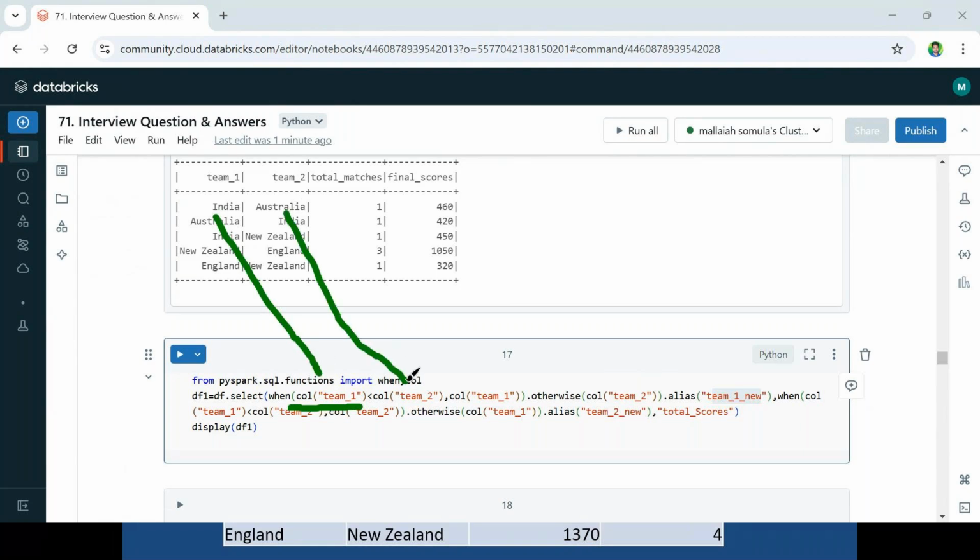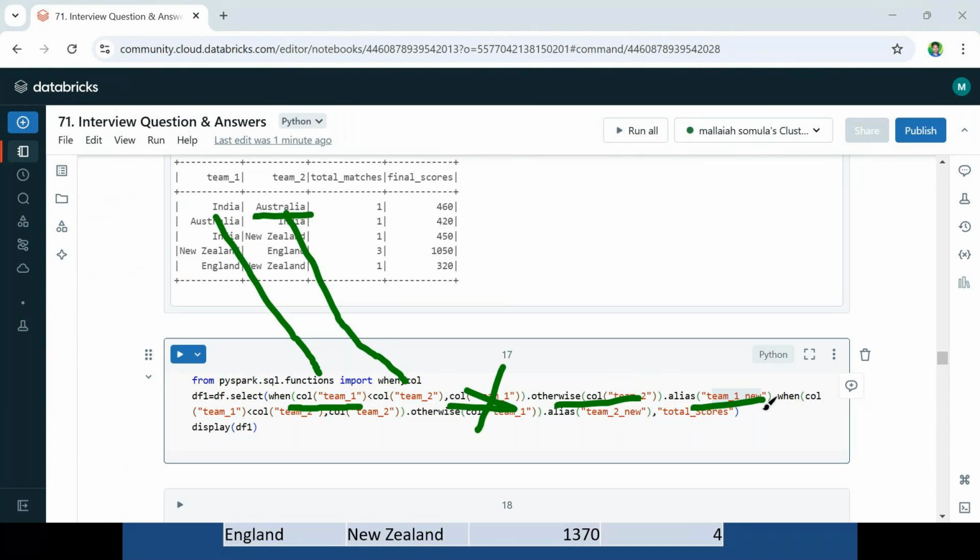Is the condition true or false? It is false. If it is false, this will not come; I am returning team 2, Australia. Meaning team 2, Australia, I am adding as team 1.